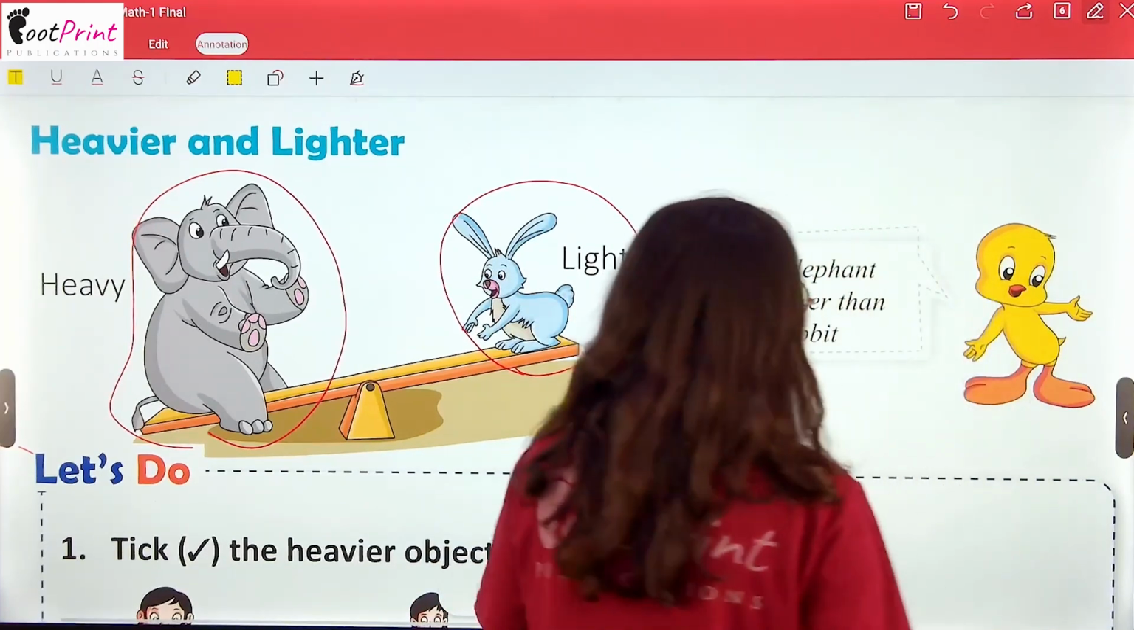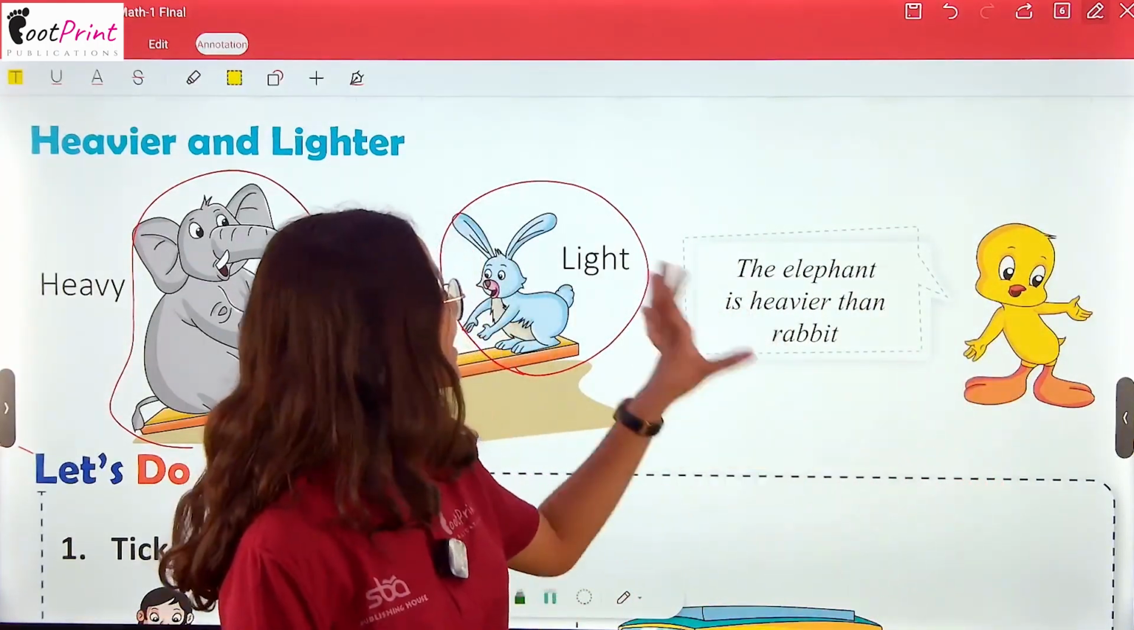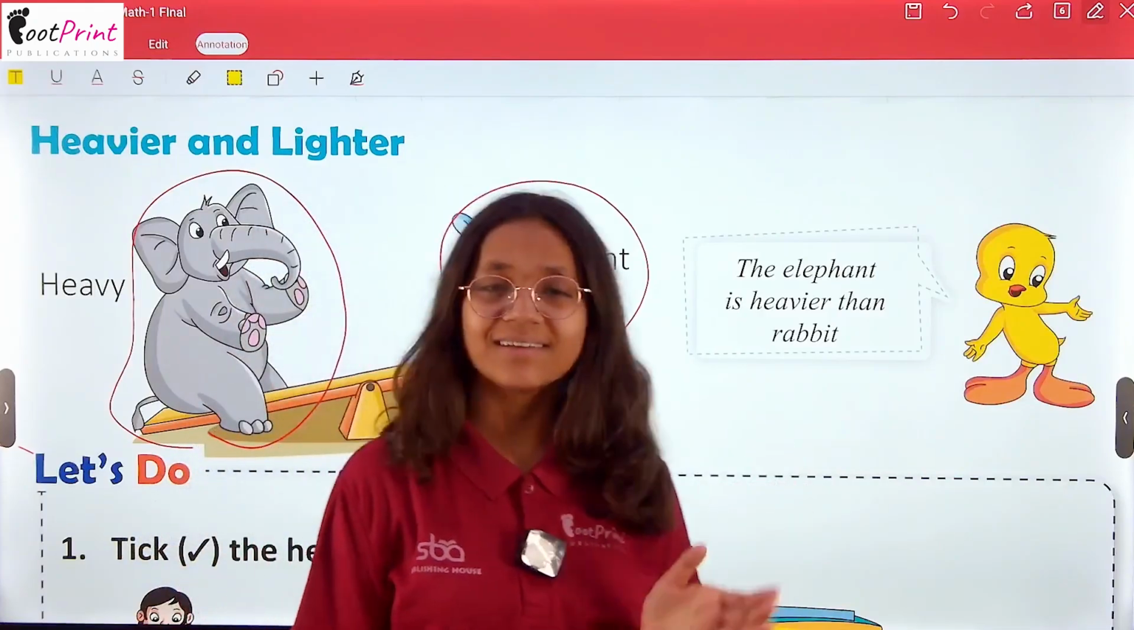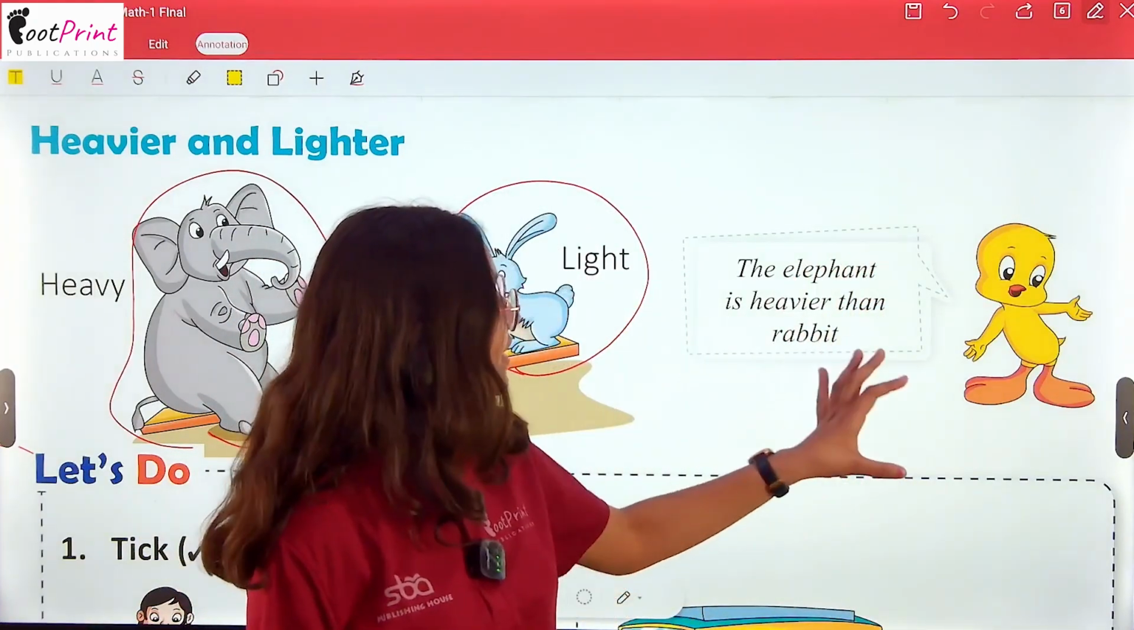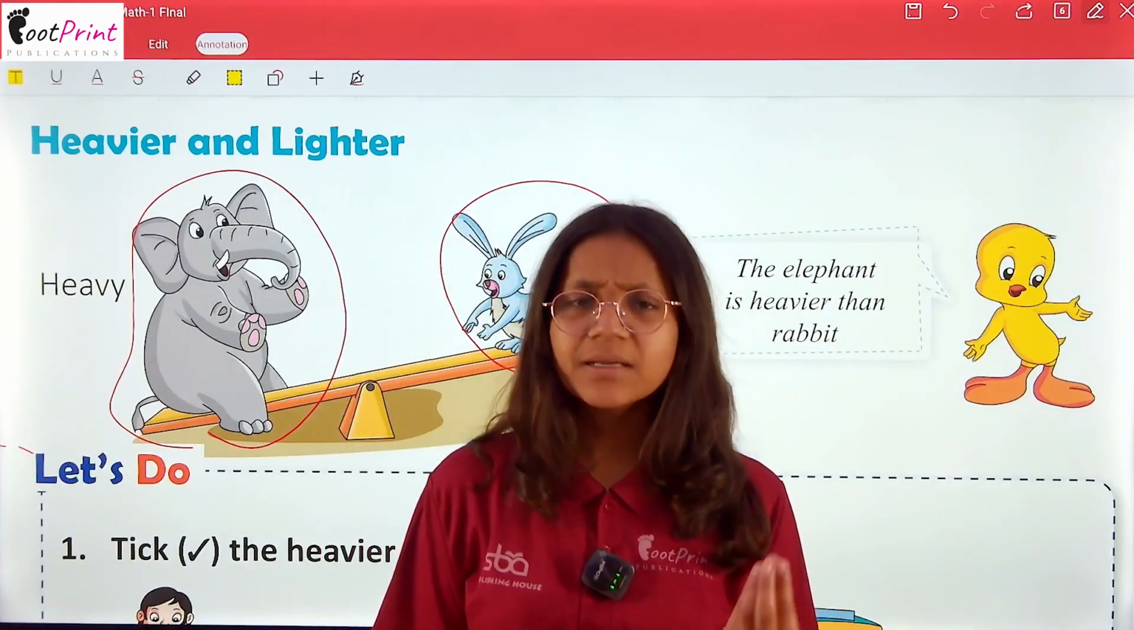Okay, so this duckling is telling us the elephant is heavier than the rabbit. The elephant, hathi, is heavier than a rabbit. Rabbit से भारी है.